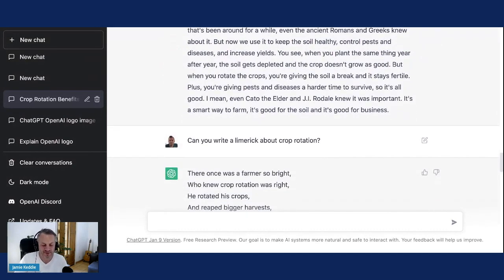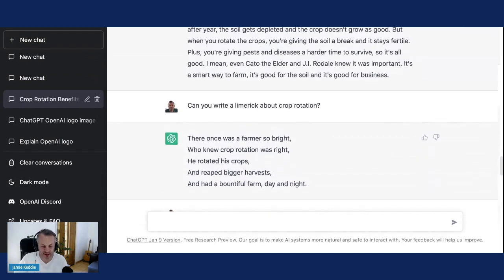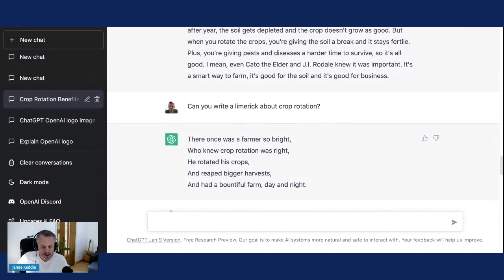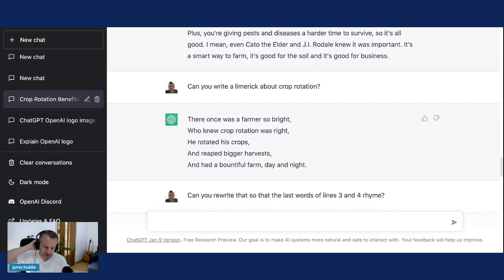Then I asked it, can you write a limerick about crop rotation? It gives me back, there once was a farmer so bright who knew crop rotation was right. He rotated his crops and reaped bigger harvests and had a bountiful farm day and night. Which at first thought, that's amazing, but then I thought, wait a minute, that's not limerick form. Lines 3 and 4 have got to rhyme.